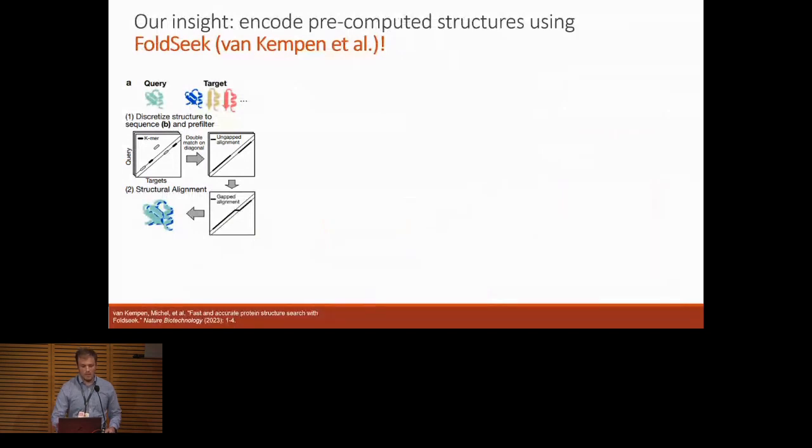Okay. So we want to do something really well. We want to do it really fast. We have a good idea where to turn. Again, I'm sure I don't need to convince this audience. FoldSeek, I believe, was presented at this workshop last year. But FoldSeek is this really cool, very powerful tool, actually originally designed for searching for protein structures. The idea being take a structure and encode it in a sequence, and you can leverage the wealth of technology we have on really rapid sequence search, things like MMseqs, to search for similar structures.